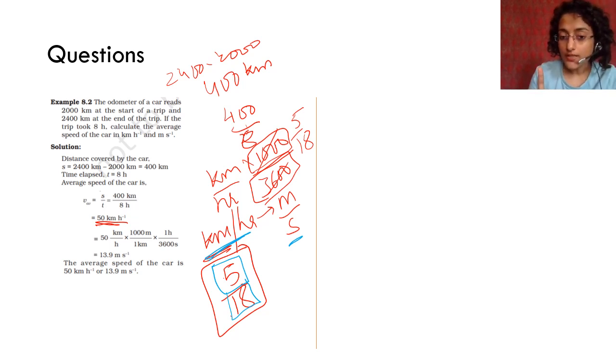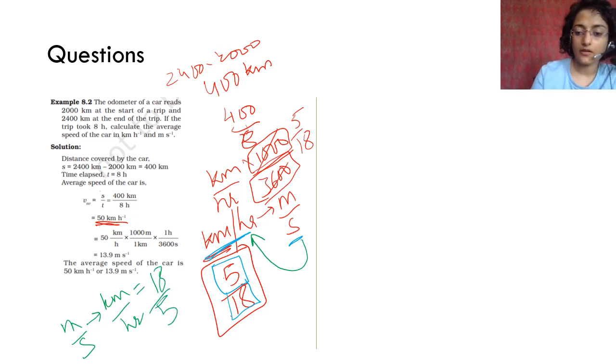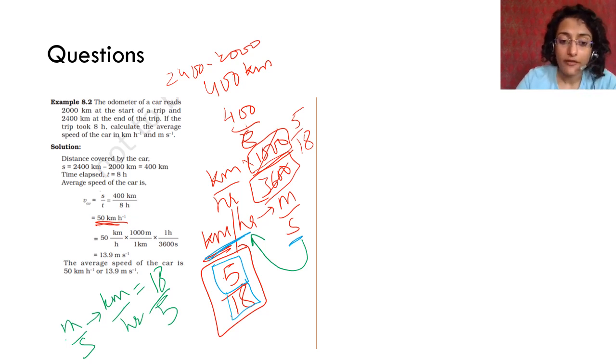Why I'm telling you this is because if you have to calculate meter per second in kilometer per hour, then you have to multiply it by 18 by 5. Okay, meter per second से अगर किलोमीटर पर आवर में जाना है, you have to have a bigger value, so you multiply by a bigger number, 18 by 5. When you have to go from kilometer per hour to meter per second, this is a much smaller value, so that is why you multiply.